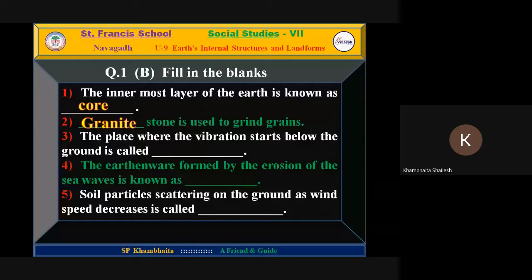Very good. Third one, Lalwani Sachin Bhai. Continue, third blank. The place where the vibration starts below the ground is called blank.